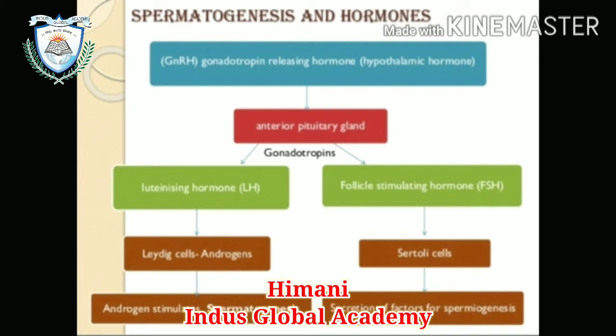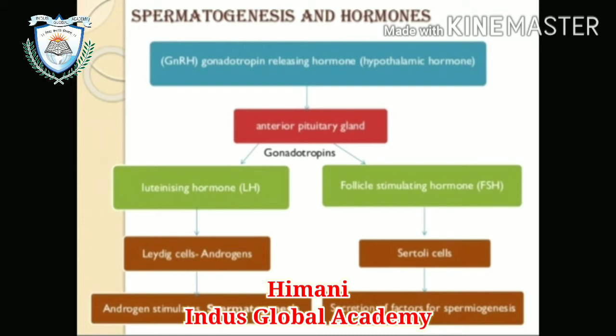GnRH, that is gonadotrophin releasing hormone, is a hormone secreted by the hypothalamus, and its level increases significantly at puberty. The increased level of GnRH stimulates the release of two gonadotrophins, that is FSH and LH. FSH is follicle stimulating hormone, LH is luteinizing hormone.